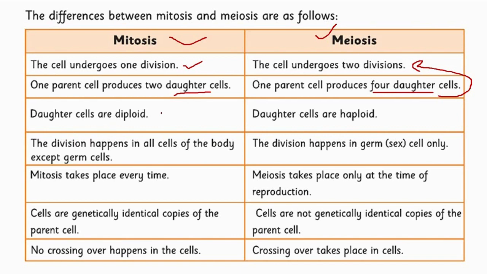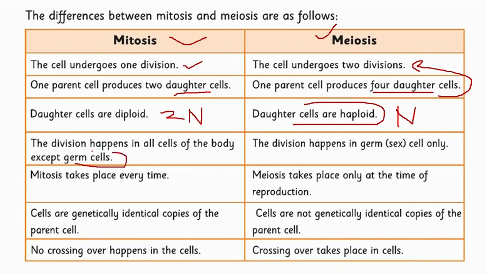In mitosis, daughter cells are diploid, which means they contain a similar number of chromosomes as their parent cells, but in meiosis, the 4 newly produced daughter cells are haploid, meaning they contain half the number of chromosomes of their parent cells.